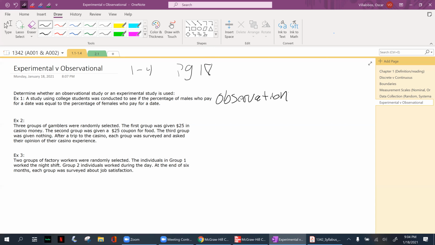Example two. Three groups of gamblers were randomly selected. The first group was given $25 in casino money. The second group was given $25 in coupons for food. And the third group was given nothing. After a trip to the casino, each group was surveyed and asked their opinion of their casino experience.